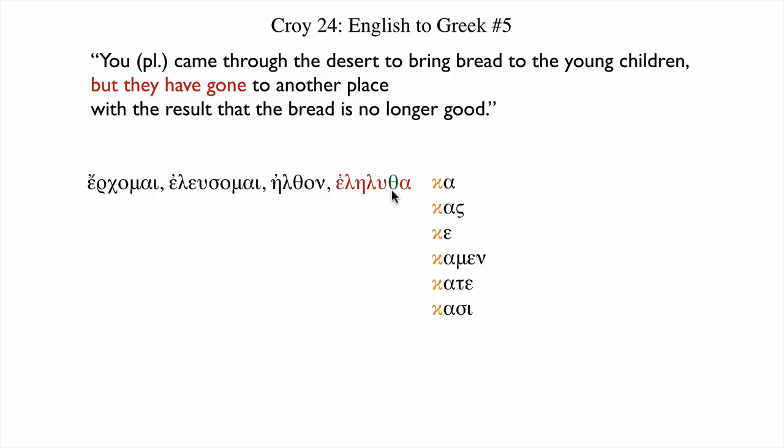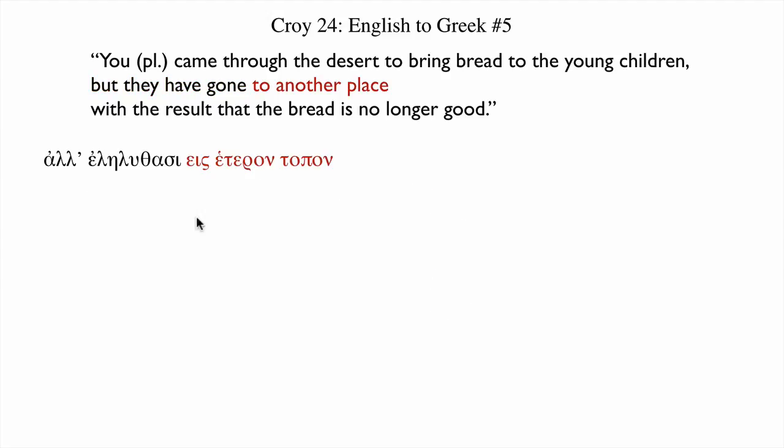This happens to be a perfect that ends in a theta, so you just skip the kappa. And so elelutha, eleluthas. And because we want to say they have gone, we'll use the third plural. But, eleluthasi, they have gone, eis heteron topon, to another place. Heteron in the accusative, after eis, topon, accusative.